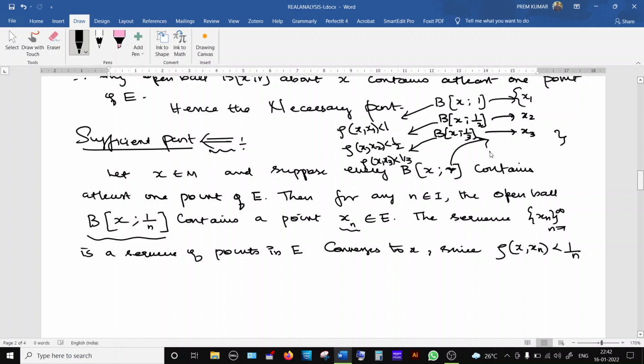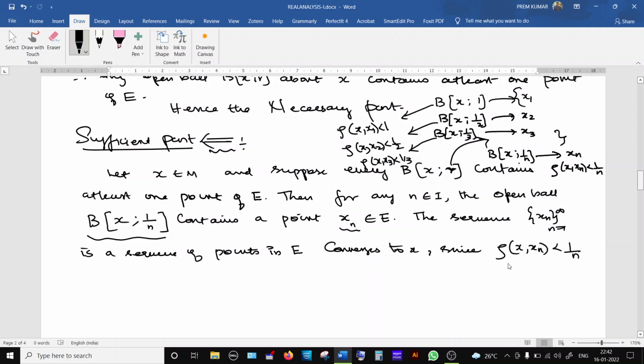In general, if there exists an open ball like this, from this we take one element xn. So what is the condition? The distance between x and xn must be less than 1 by n. So what happens when n tends to infinity? What happens to this distance? It becomes very close to 0. So clearly the sequence converges to x.